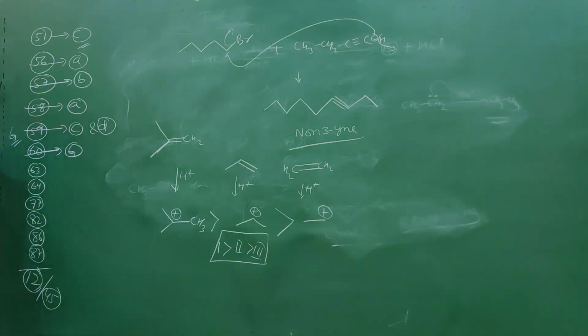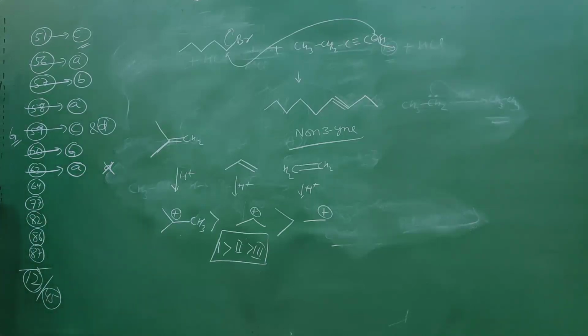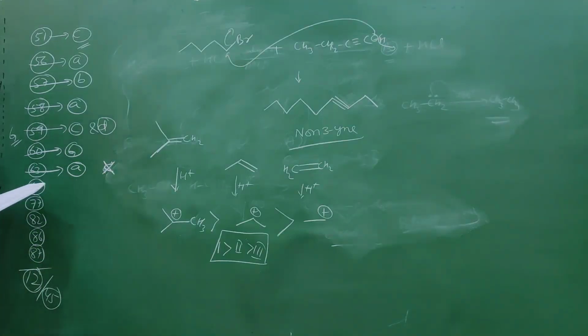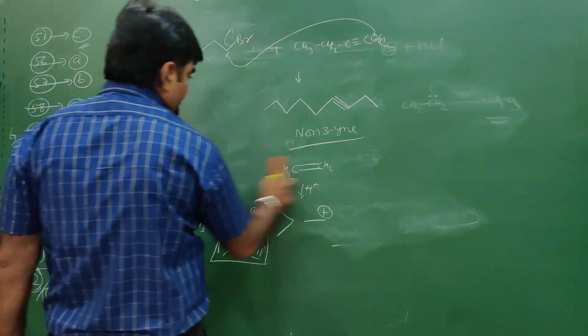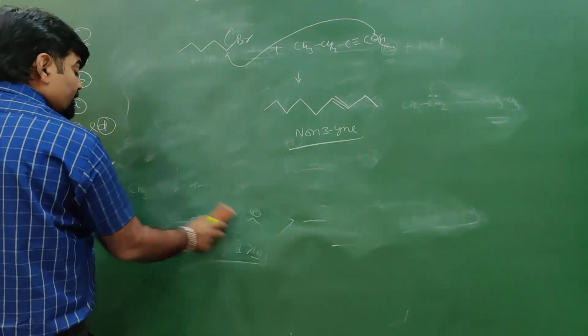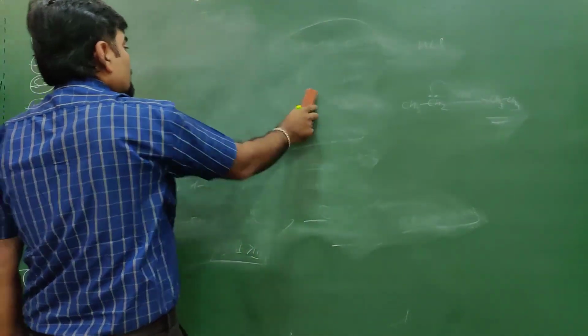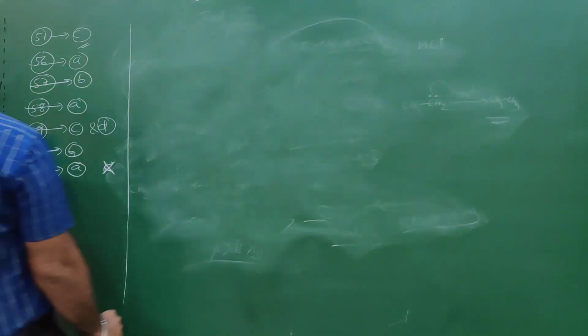See what is the answer given. 1, 2, 3, the first option. The given answer is the fourth, so the fourth is not correct. Sorry, the third is given and the third is not correct. For the order of reactivity of alkenes in an acid-catalyzed mechanism, you should always consider the stability of the carbocation. In hydrogenation, the least alkylated alkene is more reactive. Next is question number 64.